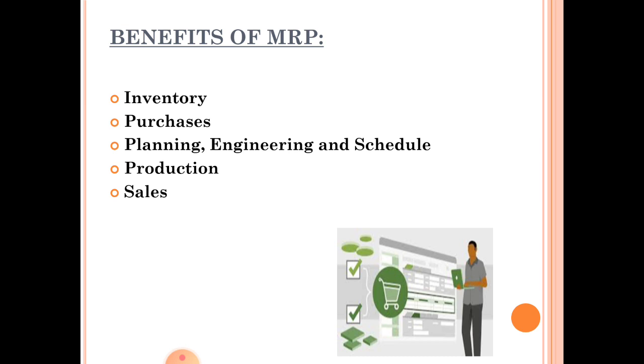Next, what are the benefits of material requirement planning? So now let us discuss the benefits one by one. First is inventory. Material requirement planning reduces in-process inventory. We need to keep more inventory when we do not have the right information at the right time, like which components are needed. So placing an order so it reaches on time, keeping in mind the lead time. So make sure everything is working properly.